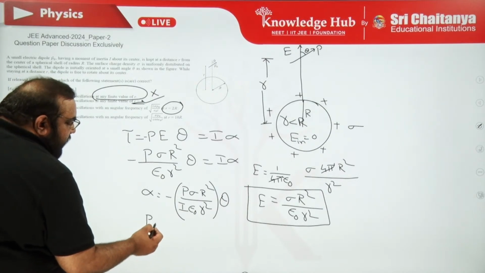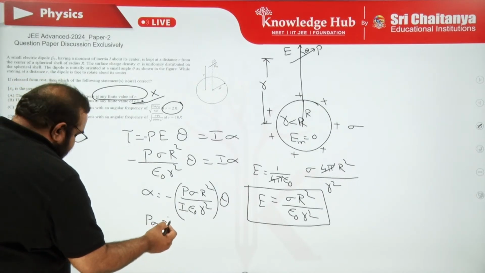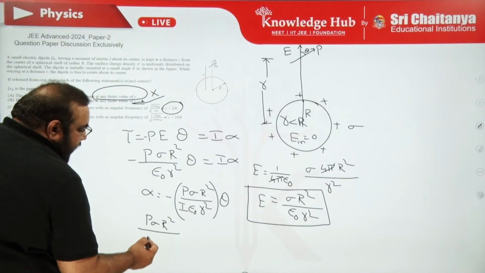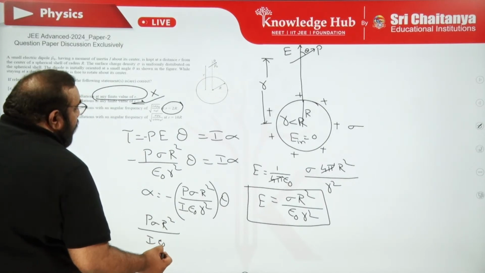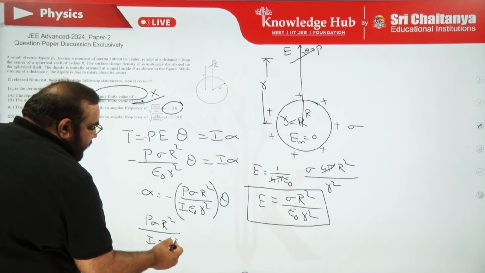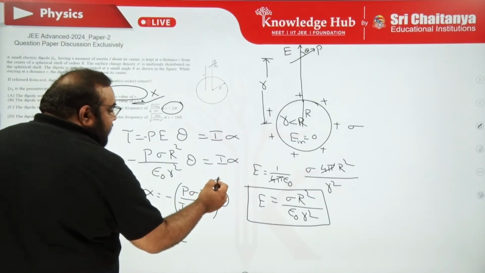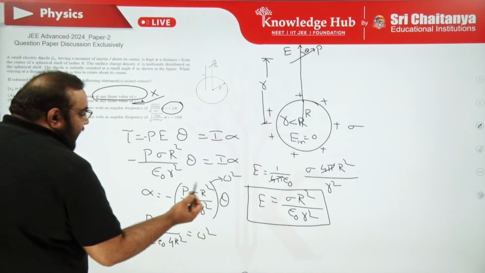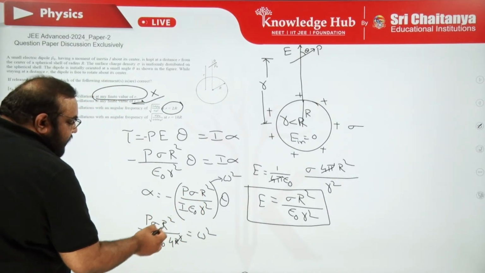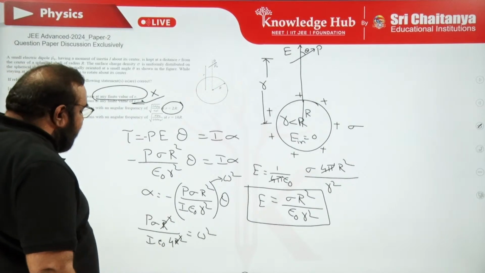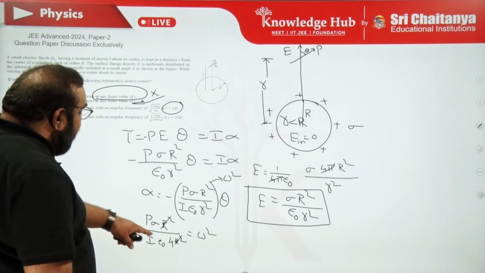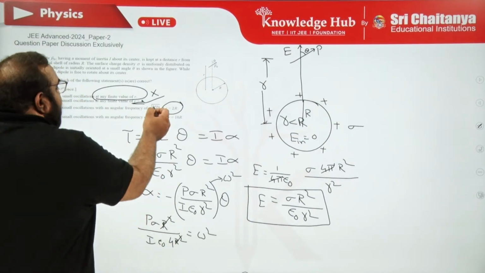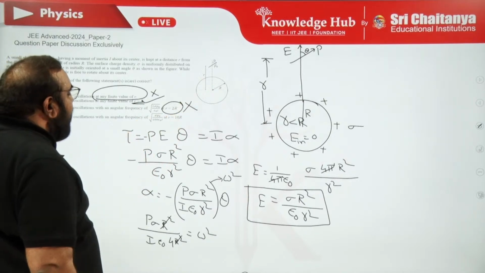Then P sigma r square upon I epsilon naught 2r whole square, 4r square. This is in the place of omega square, right? Because alpha is equal to minus omega square theta. As r square cancels, omega is root of P sigma upon 4I epsilon naught. But here it is not like that, so the option is wrong.